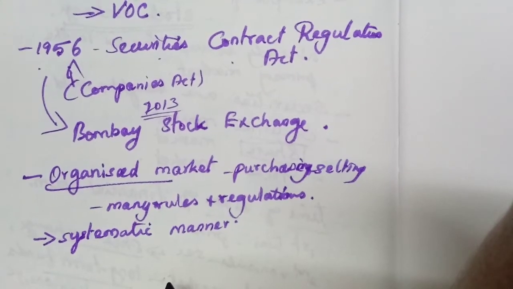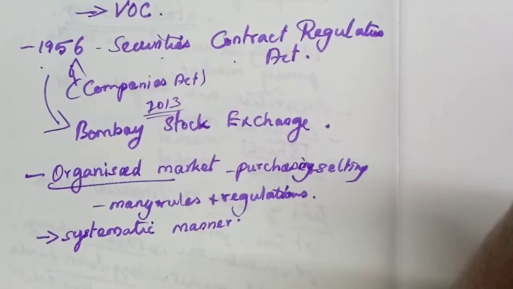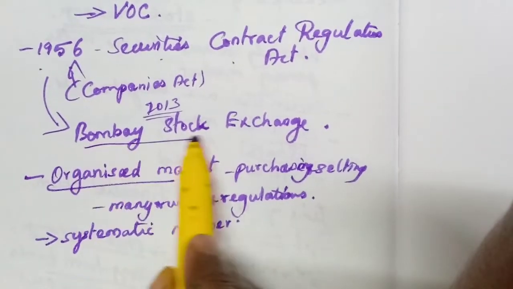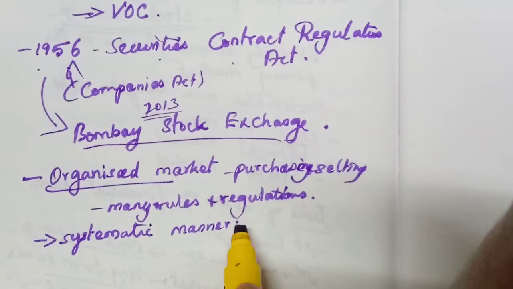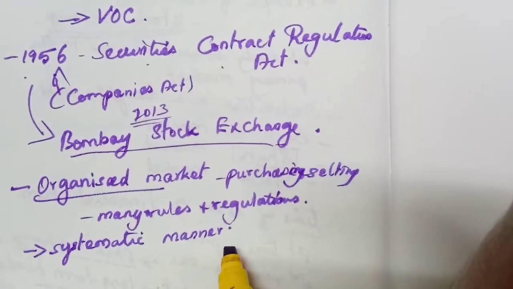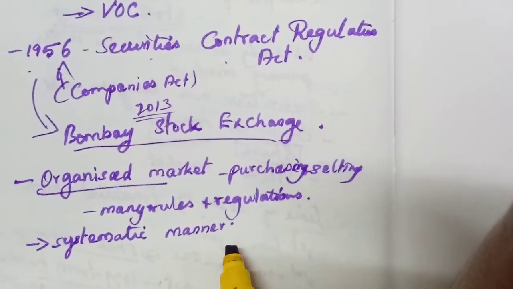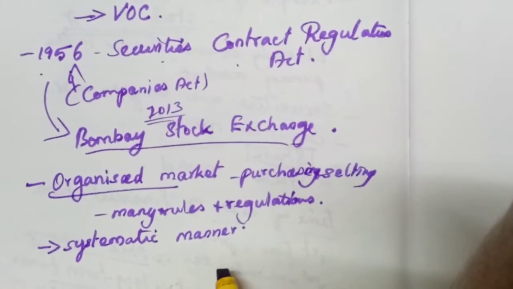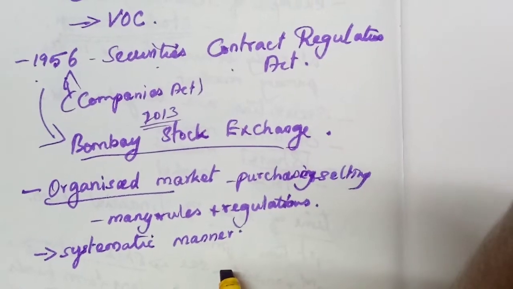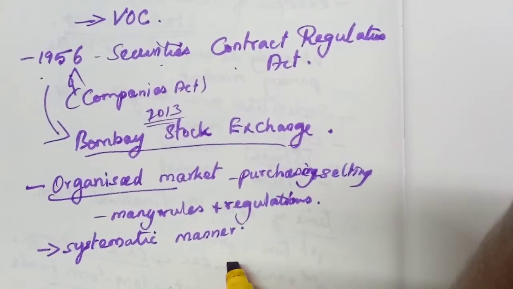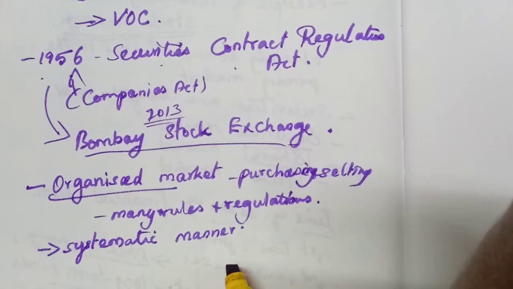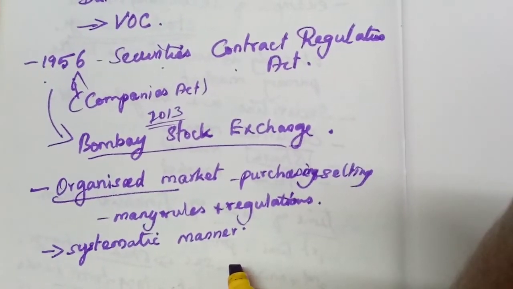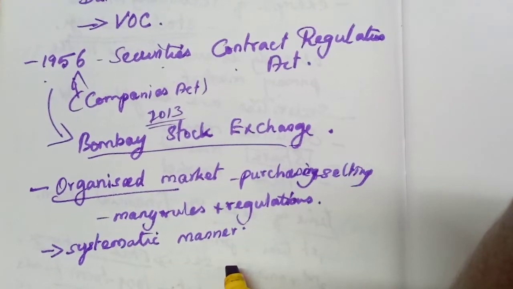Since we purchase and sell securities, because of this stock exchange, Bombay Stock Exchange or many regional stock exchanges, all the savings of the public are transformed for productive purposes, because the savings are transformed into the national economy. How can we say that?